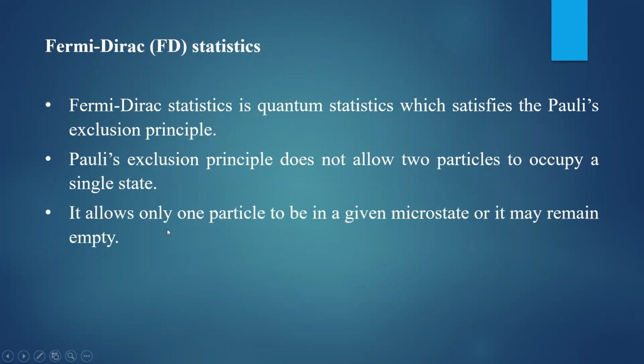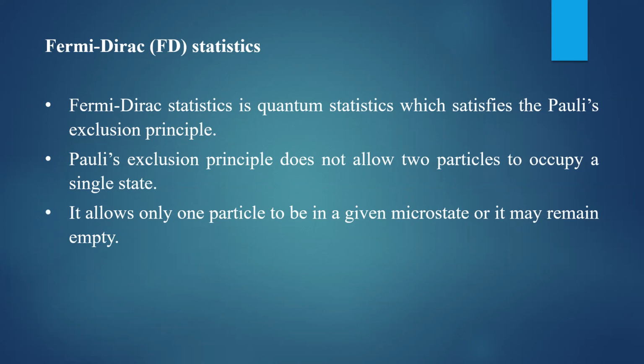So it allows only one particle to be in the given microstate, or it may remain empty. Only two possibilities: either the microstate is empty, or it contains only one particle. Two or three particles are not possible. There is a restriction for the given state to hold only one particle.